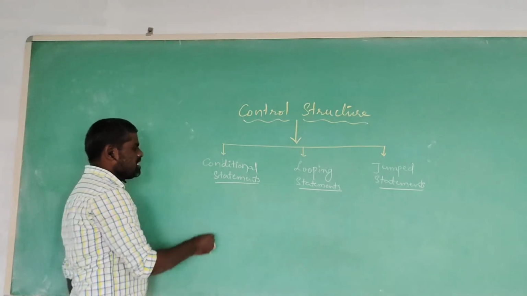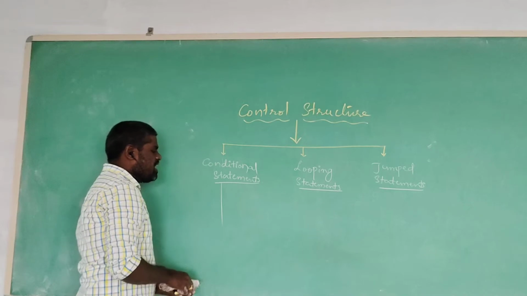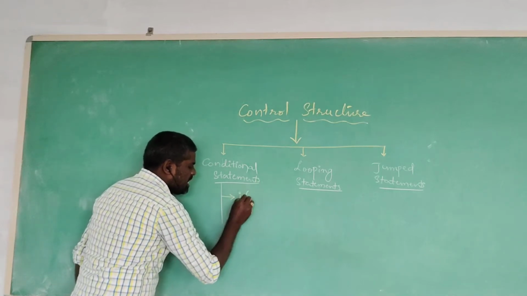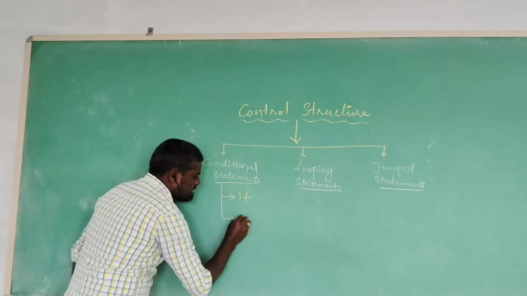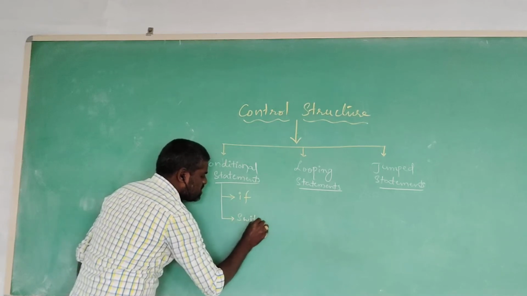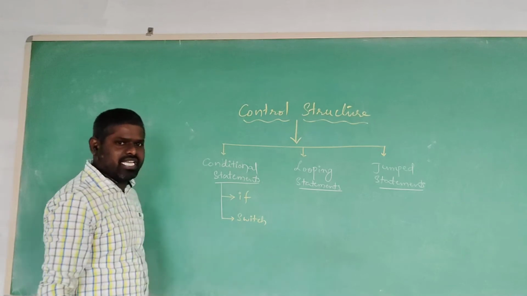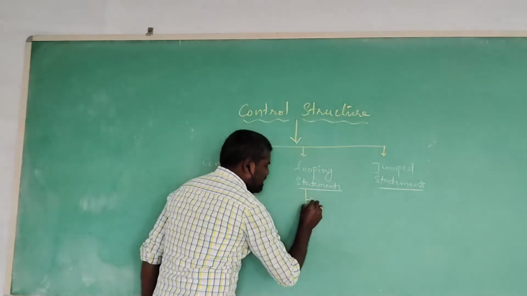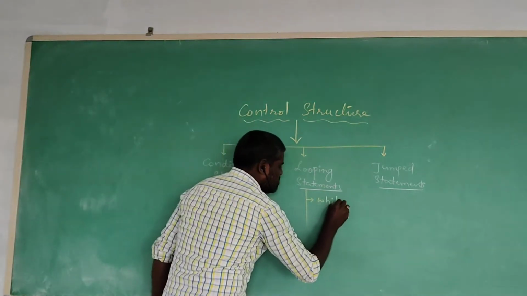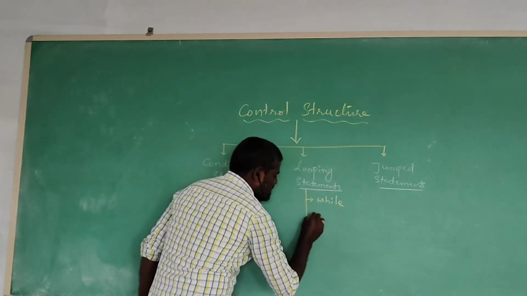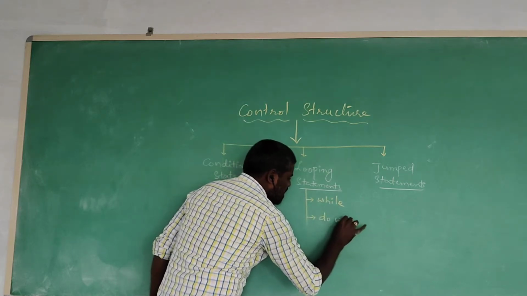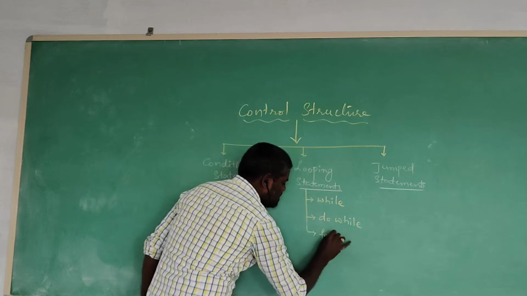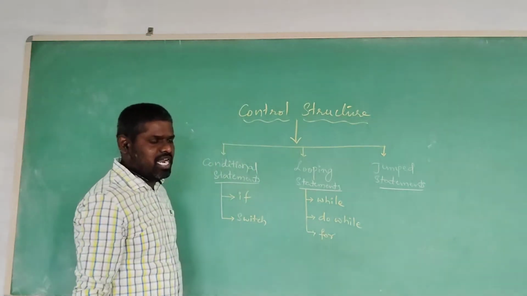Coming to the first one, in the conditional statements, we are using only two types: the first one is the if statement, and the second one is the switch statement. Then coming to the looping statements, three types of looping statements are there. First one is while loop, the second one is do while loop, and the third one is for loop. These three looping statements are also called iterative statements.